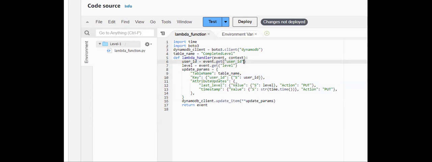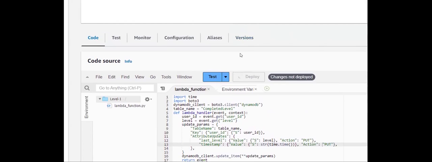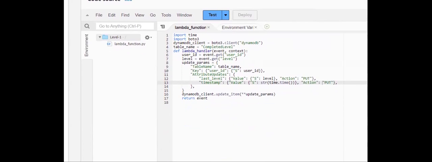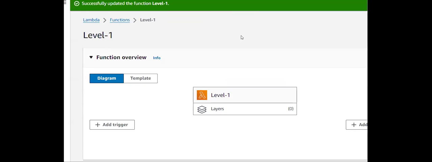Then at last, we're updating the user ID and the level, and the timestamp at which we are updating, that also we are putting by using action type as put. So this is the Lambda function for implementing that. Now I'm saving this code by the deploy option. You can see update saved successfully.